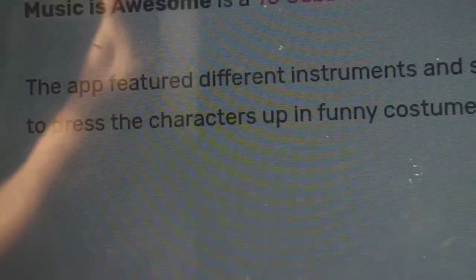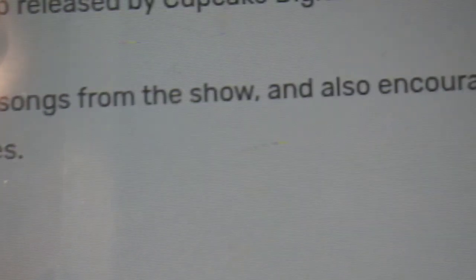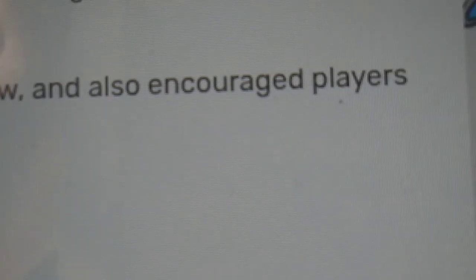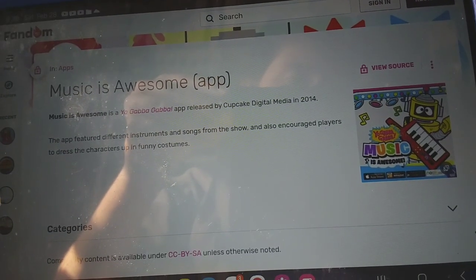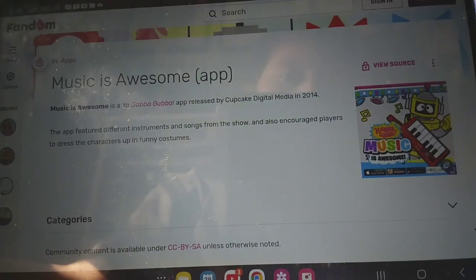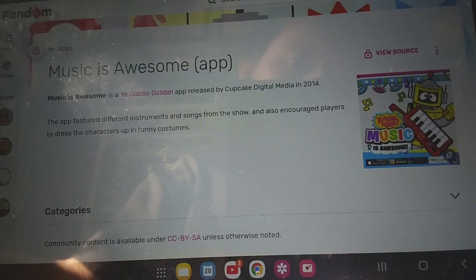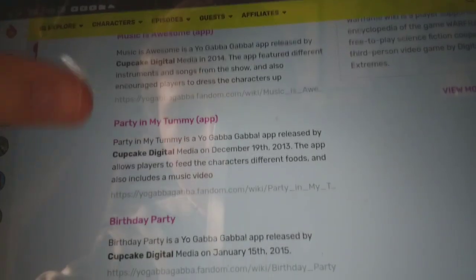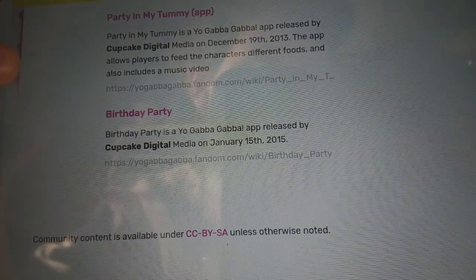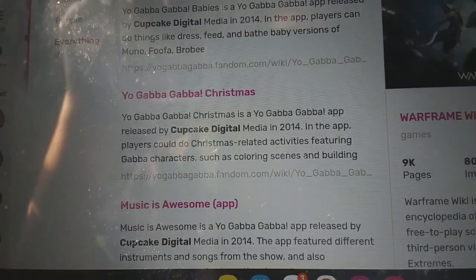The app featured different instruments and songs from the show, and also encouraged players to dress the characters up in funny costumes. Which doesn't sound like that much information. I actually remember having the Let's Dance app, or the I Like to Dance app. There's barely any information on the Cupcake Digital apps, so it's safe to say this is lost media.